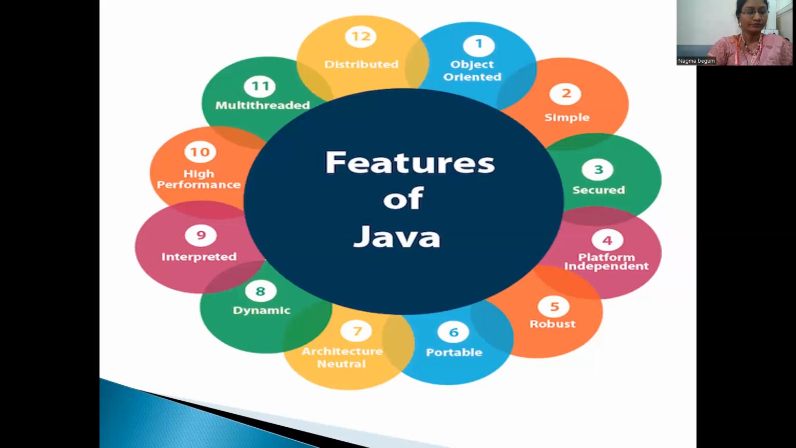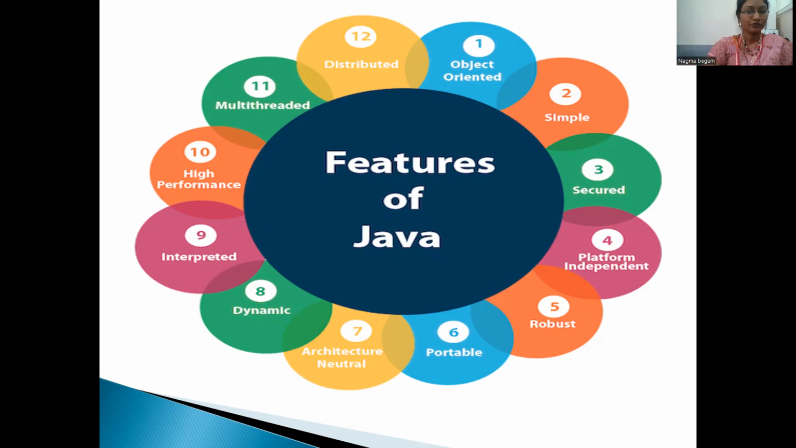Then third, we have secure. What is secure? Java is best known for its security. With Java, we can develop virus-free systems. Java is secure because there is no explicit pointer, and Java programs run inside a virtual machine sandbox.